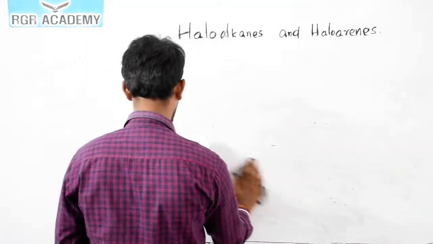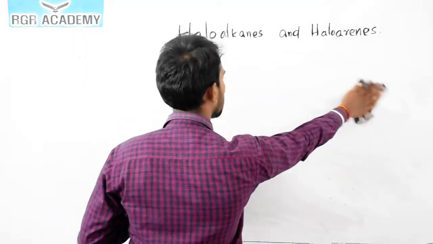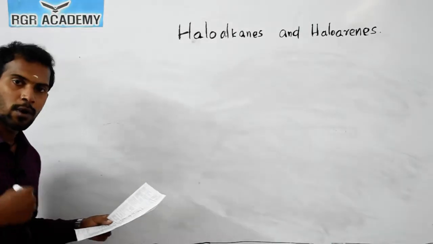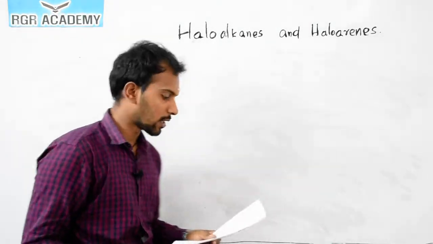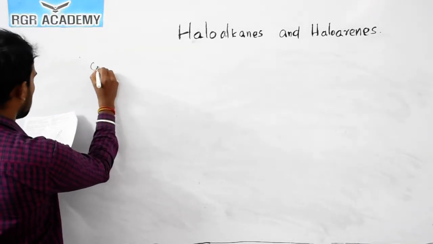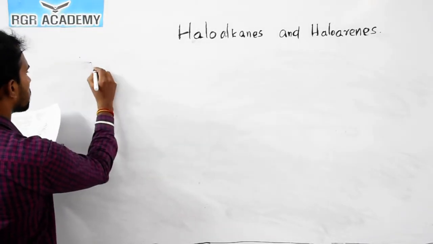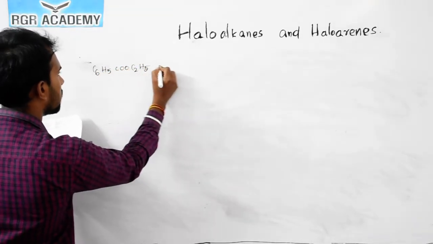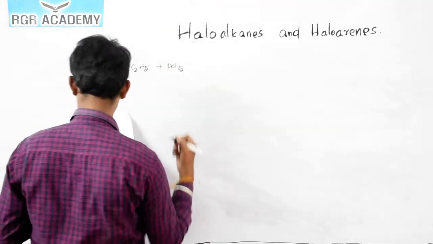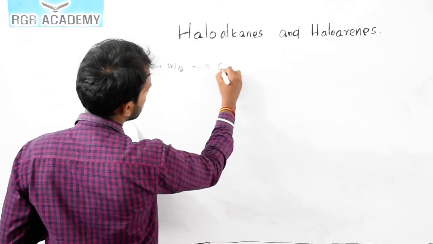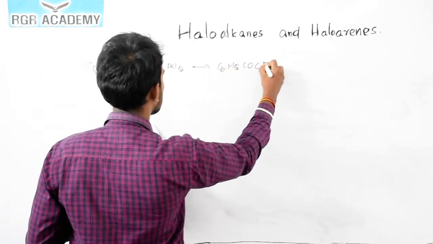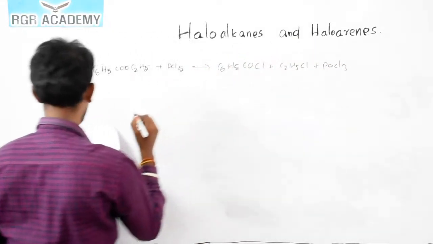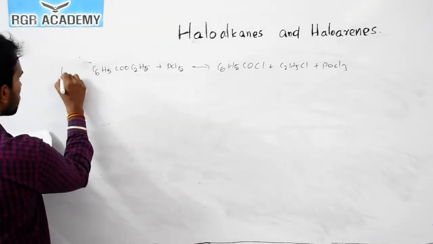So the question: ethyl benzoate reacts with PCl5. We already discussed this in P block elements. When it reacts with PCl5, POCl3 and HCl evolve, right? So here ethyl benzoate, C6H5COOC2H5, reacts with PCl5. So the product which is obtained is C6H5COCl plus C2H5Cl plus POCl3. So this is the product. So this is the question number 64.